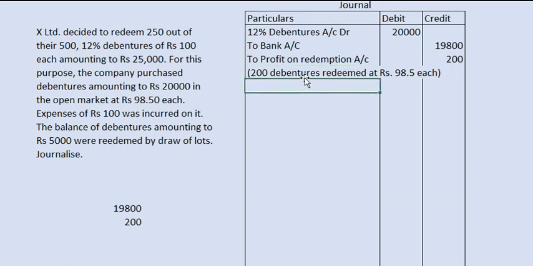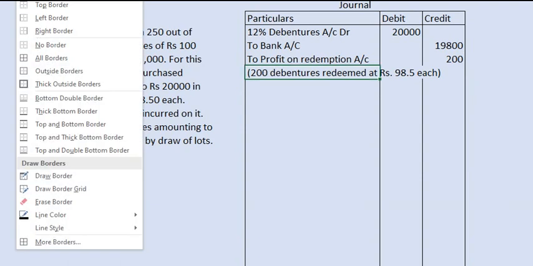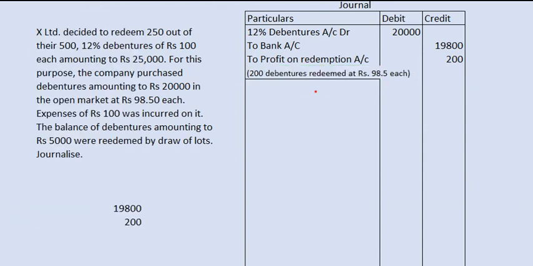So now we have redeemed 200 debentures at rupees 98.5. Here we got a profit of 200. This 200 rupees profit should be transferred to capital reserve.